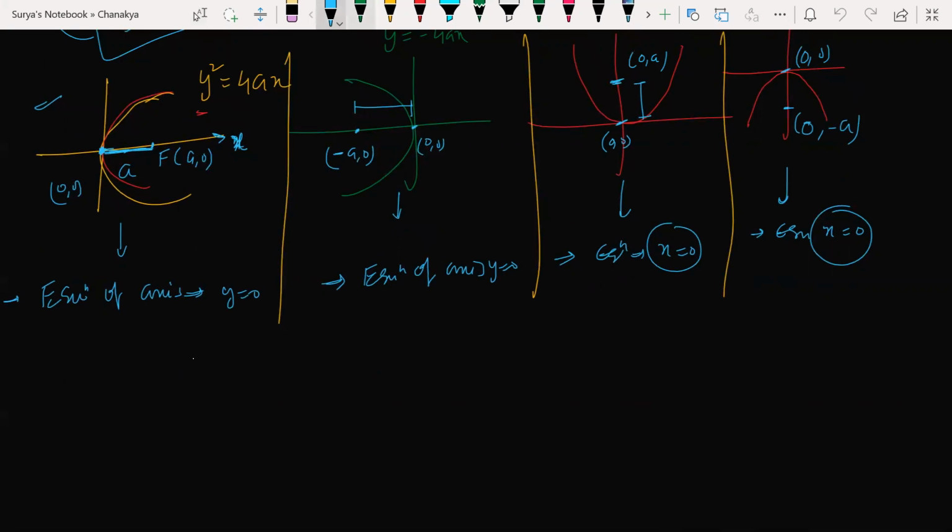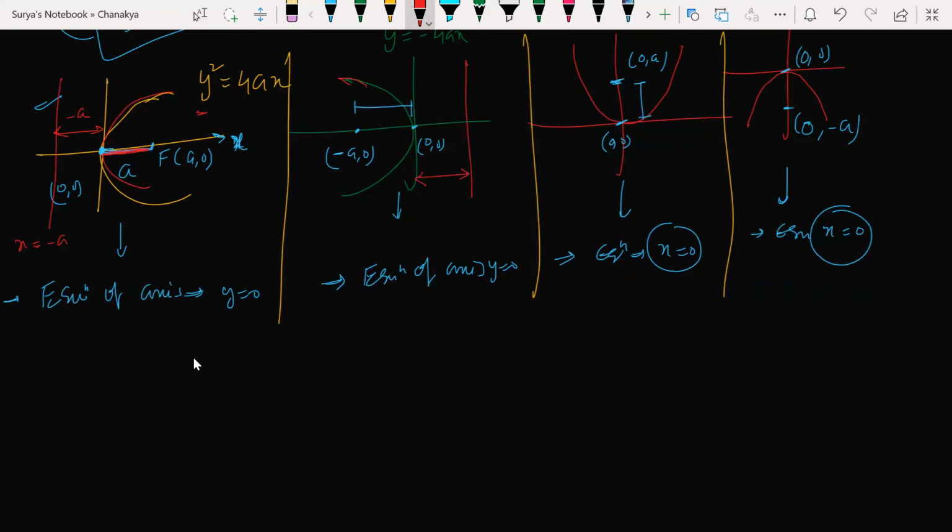देखो, directrix किधर होता है? Where would be the direction of this parabola? This would be the directrix. This is my a distance. What is this going to be? Minus a distance, right? So x is equal to minus a or not? समझ रहे हो आप? The directrix would always be on the back side of the parabola. ये इधर है तो directrix would be somewhere here. समझ रहे हो? Directrix is a fixed line to the parabola. Then what would be the directrix equation of this parabola?